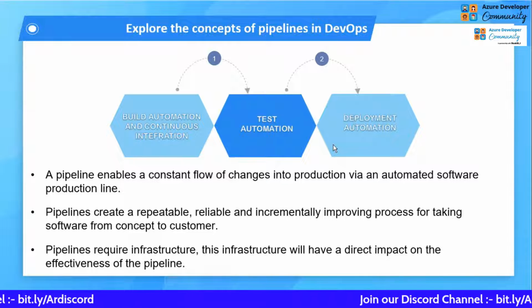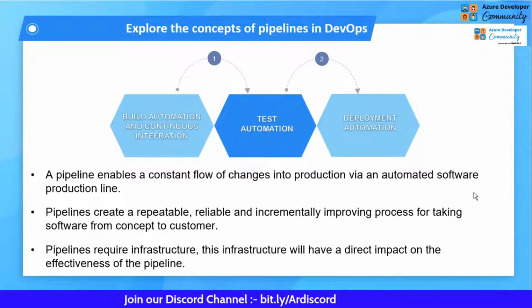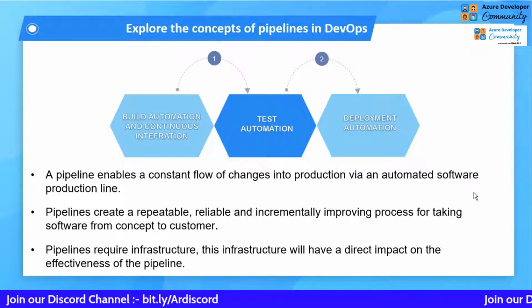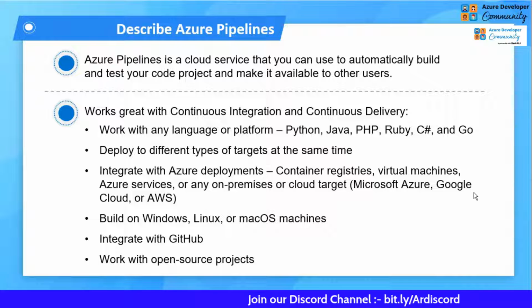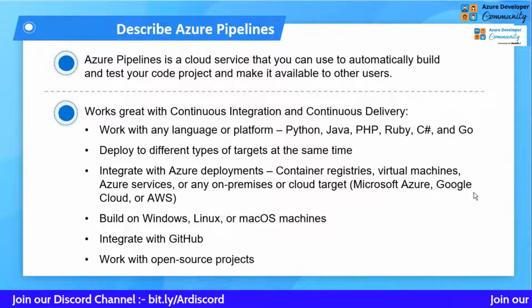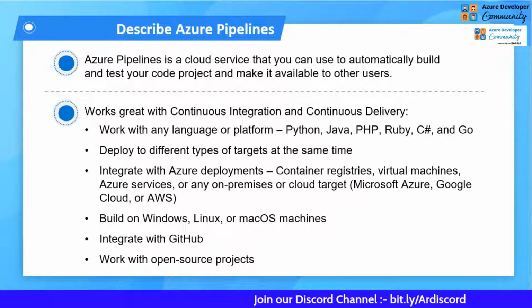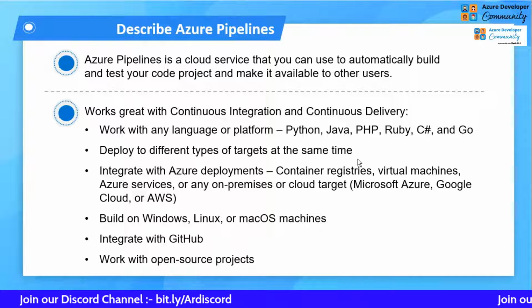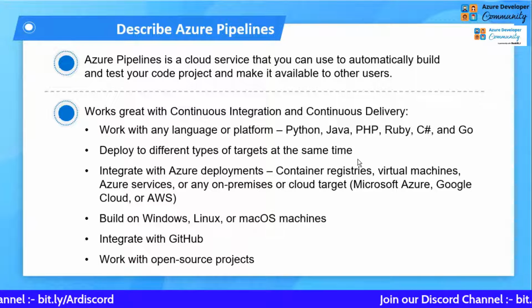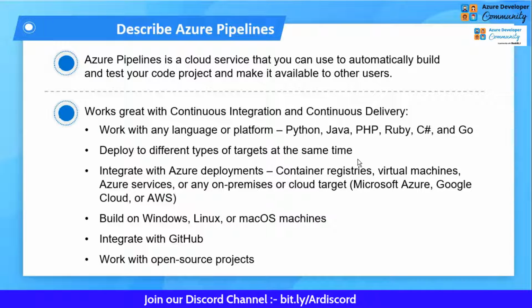It can do a lot of things using the pipeline itself. So you can read it from the points here also. So this is the complete solution that Azure pipeline can provide you. So yeah, this is what I described. Azure pipeline is a cloud service that can be used to automatically build and test your code, and you can see that it supports multiple languages, whether it's Python, Java, Ruby, PHP, C#, Go, and many other languages also. So you can choose any language based upon what you are comfortable with.